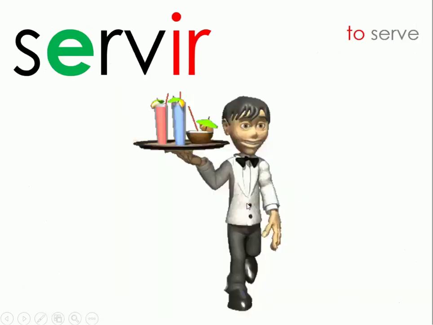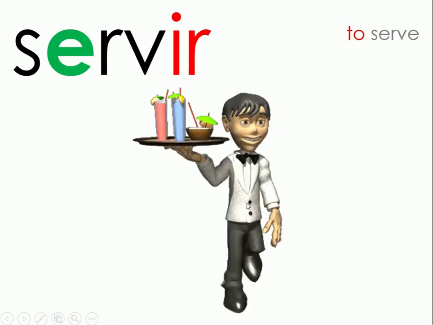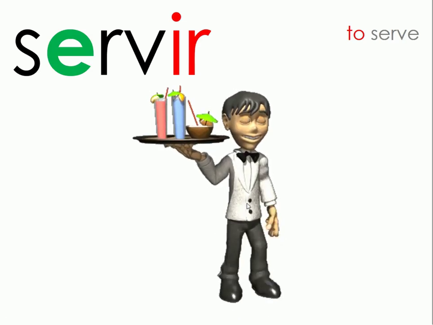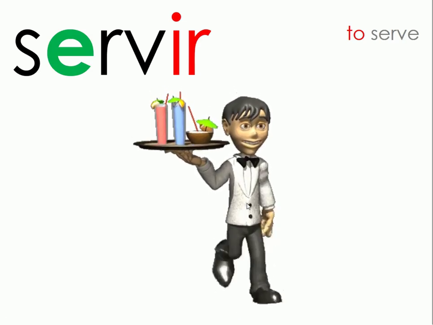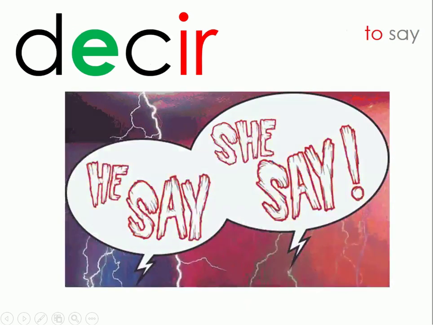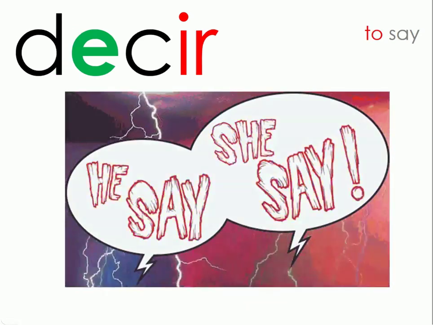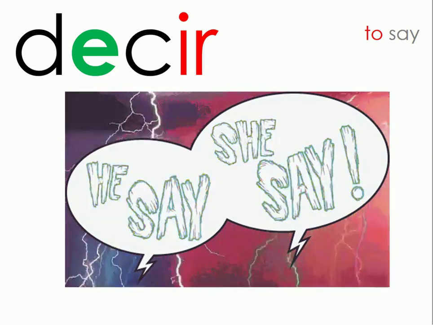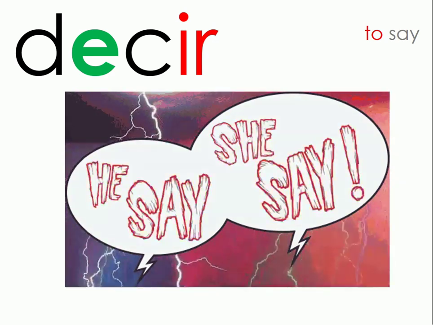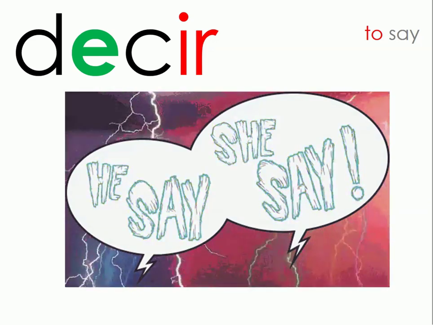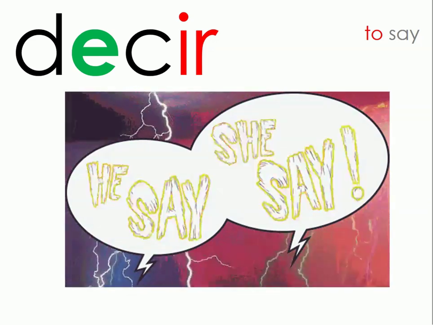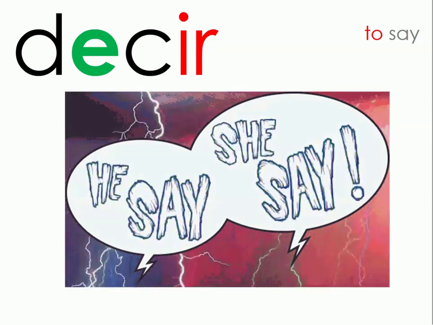Another one is the verb servir. Sirvo, sirves, sirve, servimos, sirven. The verb decir is also a stem changing verb, but remember the yo form is irregular. So you say digo, then you change the E to an I. Dices, dice, decimos, go back to the original vowel, dicen.